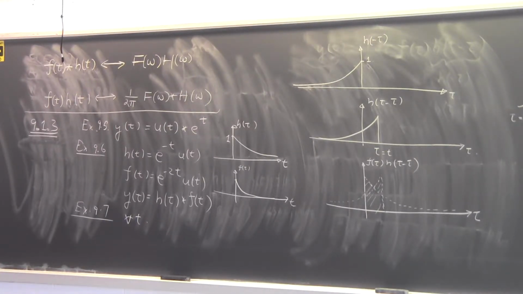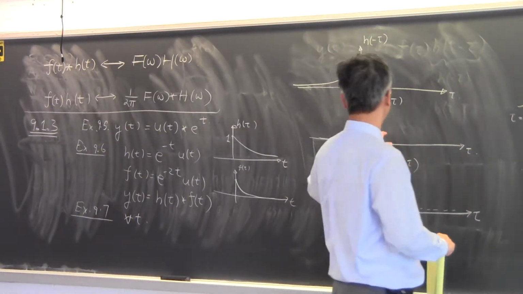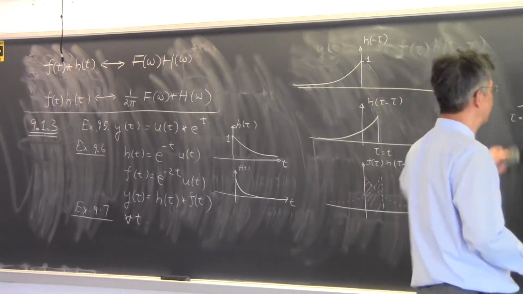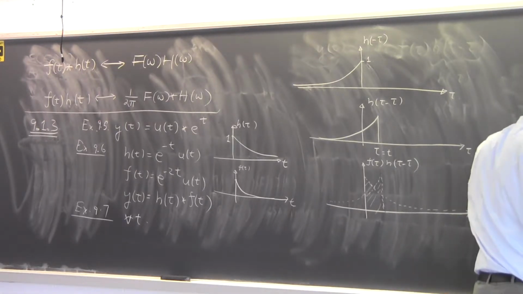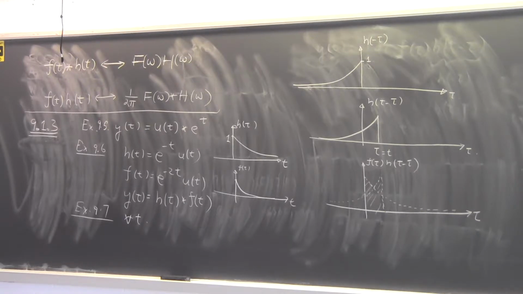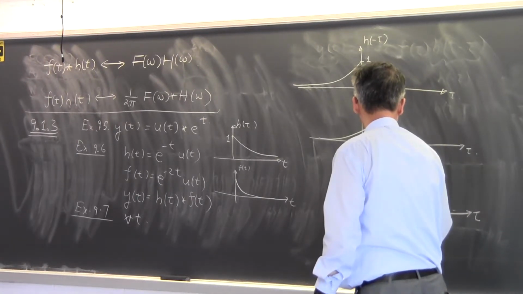Okay, so you can do the multiplication mathematically. You can also do the multiplication this way, on paper, if you want to integrate, but let's intuitively find out what the answer should be and how it should look. Okay? So this is tau equals t.